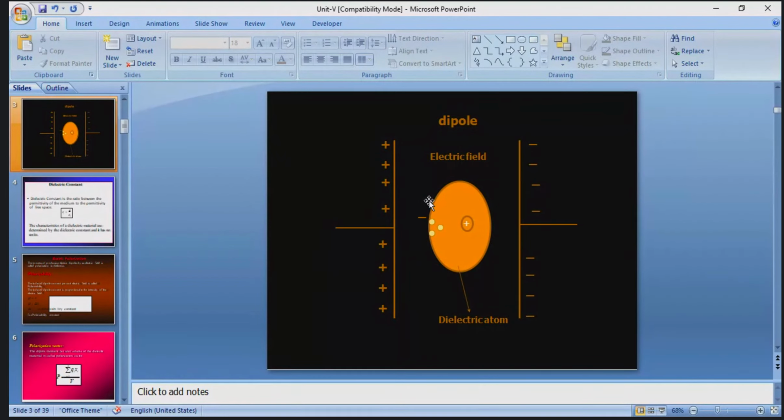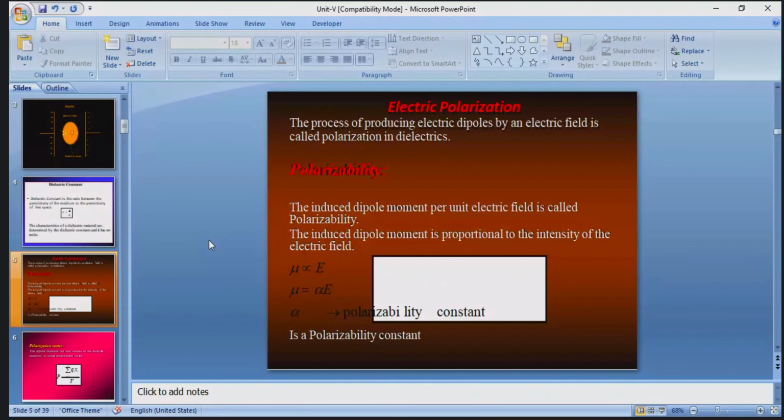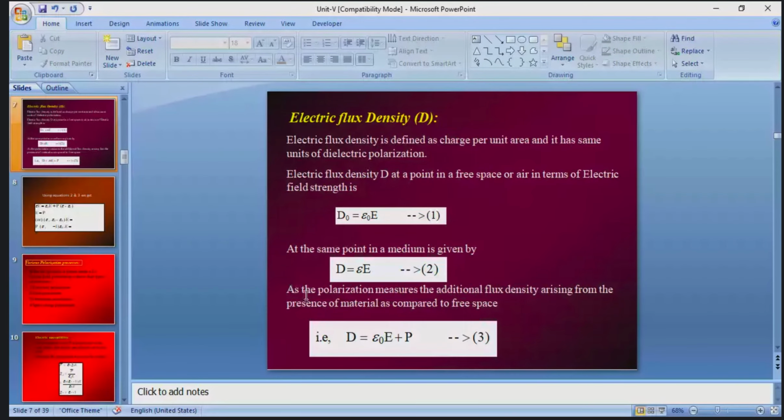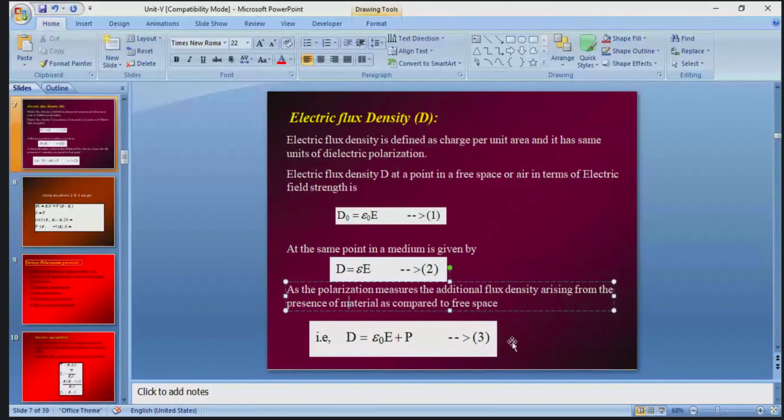That is, dipoles are created inside the material. So polarization also occurs inside the dielectric material. In that situation, the electric flux density is written as D is equal to epsilon naught E plus P. This is equation number 3.